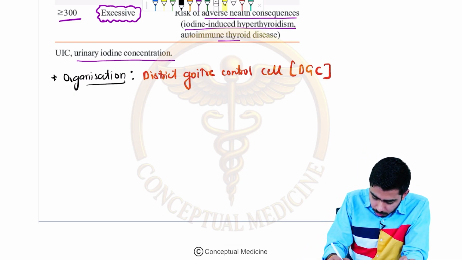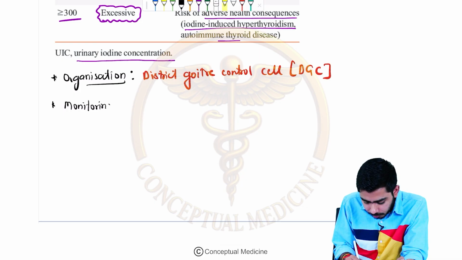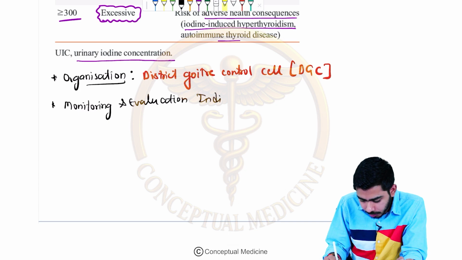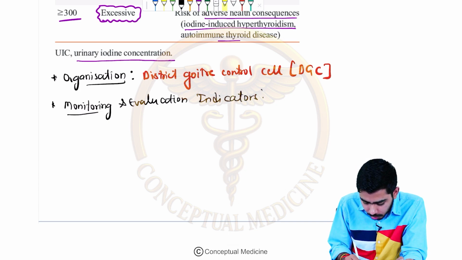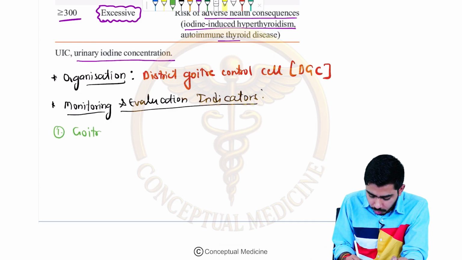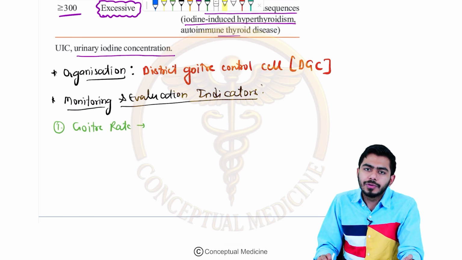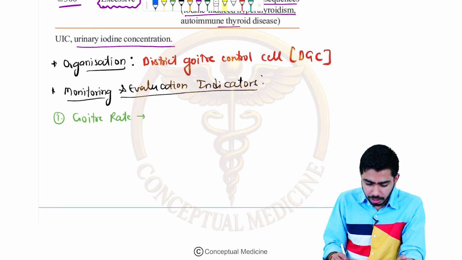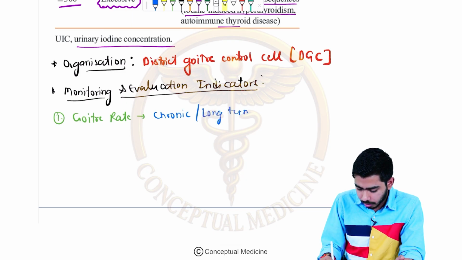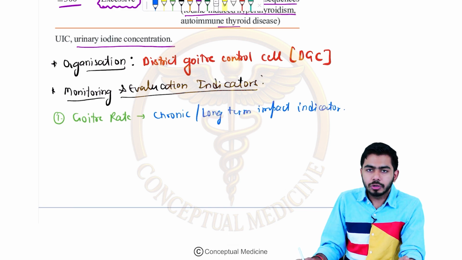Now we shall be talking about the monitoring and the evaluation indicators. Here we are talking about some terms, for example, the goiter rate. That is one of the monitoring and evaluation indicators for this particular program. They are saying that goiter rate is the chronic or the long term impact indicator.